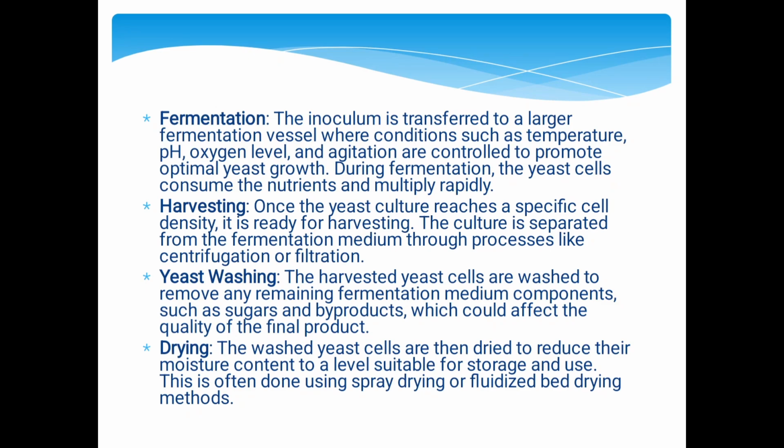Fermentation. The inoculum is transferred to a larger fermentation vessel where conditions such as pH, temperature, oxygen level, and agitation are controlled to promote optimal yeast growth. During fermentation, the yeast cells consume the nutrients and multiply rapidly. Harvesting. Once the yeast culture reaches a specific cell density, it is ready for harvesting. The culture is separated from the fermentation medium through processes like centrifugation or filtration.